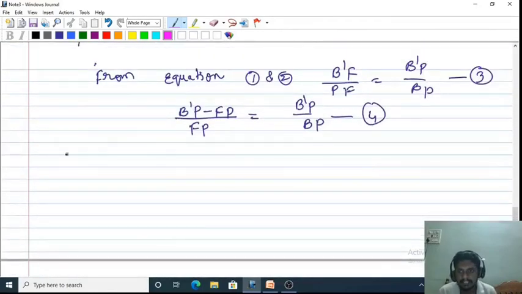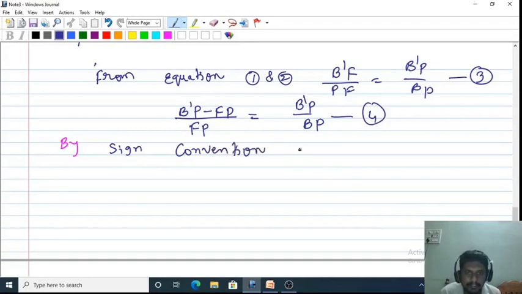From the rules of sign convention, the object distance BP is equal to minus u, the image distance B dash P is equal to minus v, and the focal length FP or PF is equal to minus f.